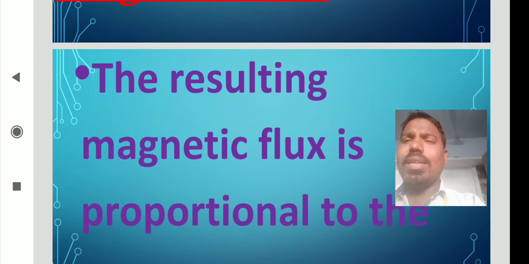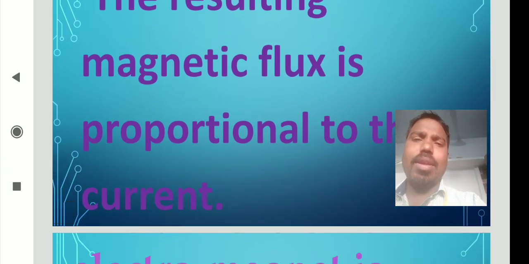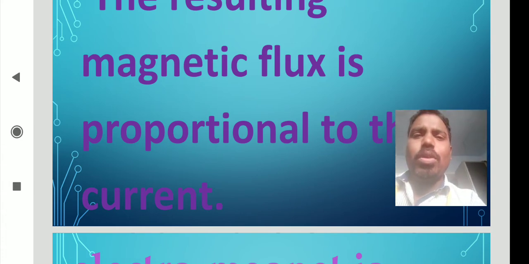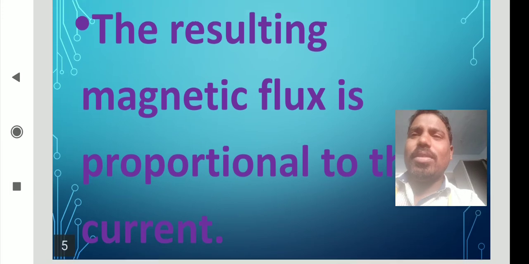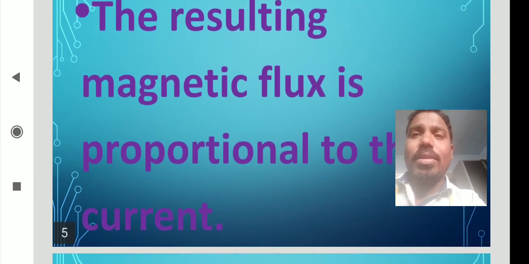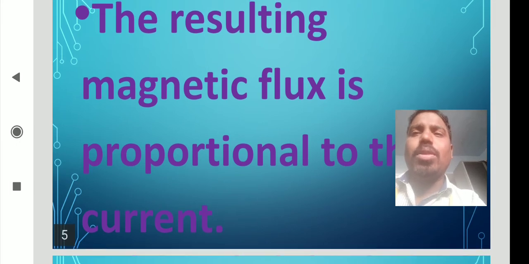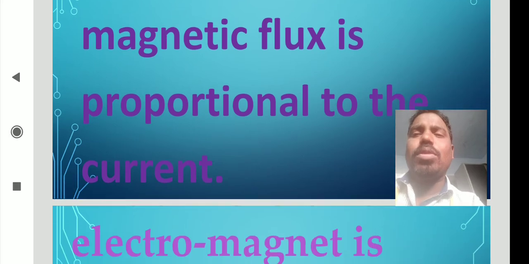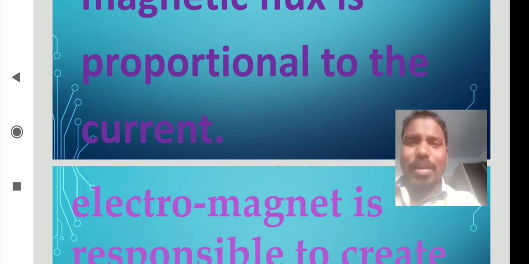The resulting magnetic flux is proportional to the current. So here the magnetic field is created and stores energy. Apart from that, it also produces magnetic flux. The magnetic flux is proportional to the current.